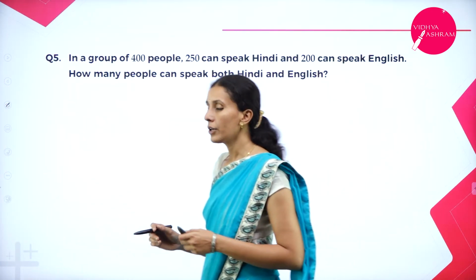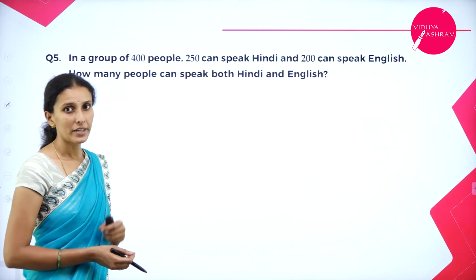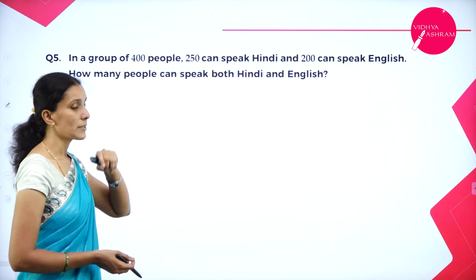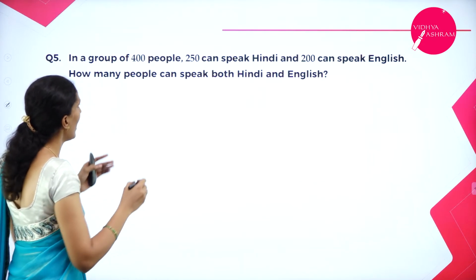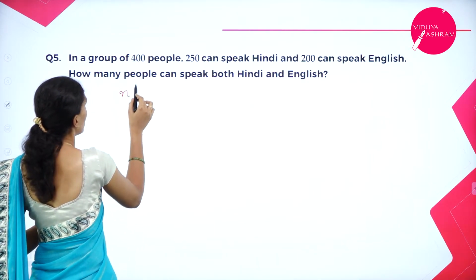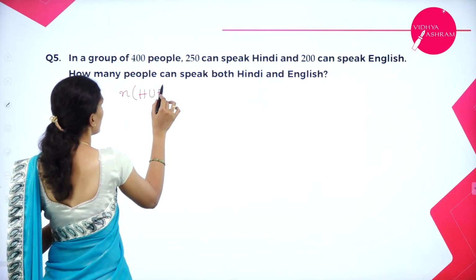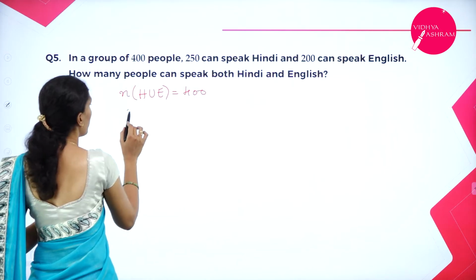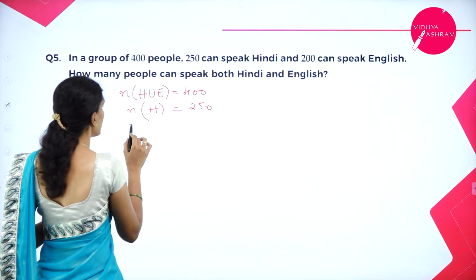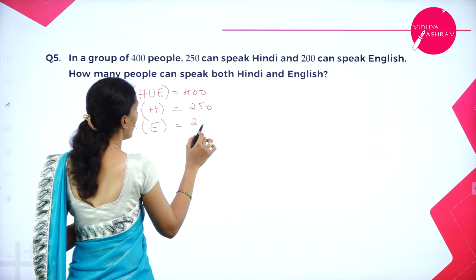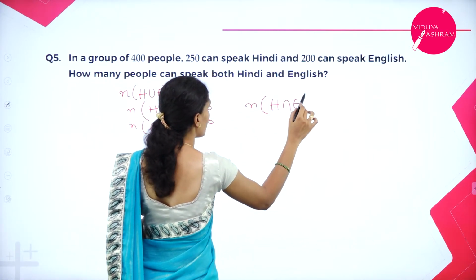Next question. In a group of 400 people, 250 speak Hindi, 200 speak English. How many people can speak both Hindi and English? So very easy, convert them into statements. So we have the number of people who speak Hindi and English, so Hindi or English will be 400. The number of people who speak Hindi is 250, who speak English 200. I have to find who will speak both Hindi and English.